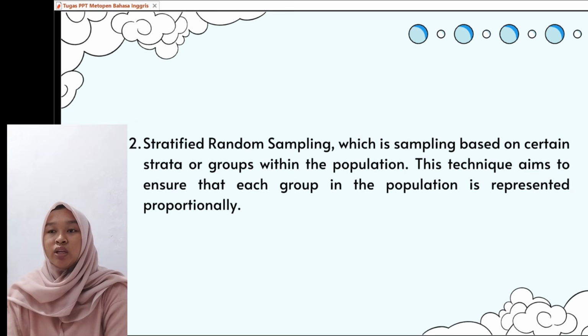Stratified random sampling is a sampling technique that divides the population into several strata or groups based on certain characteristics, such as age, gender, or education level. This ensures that each group is proportionally represented in the sample, resulting in more accurate research results.